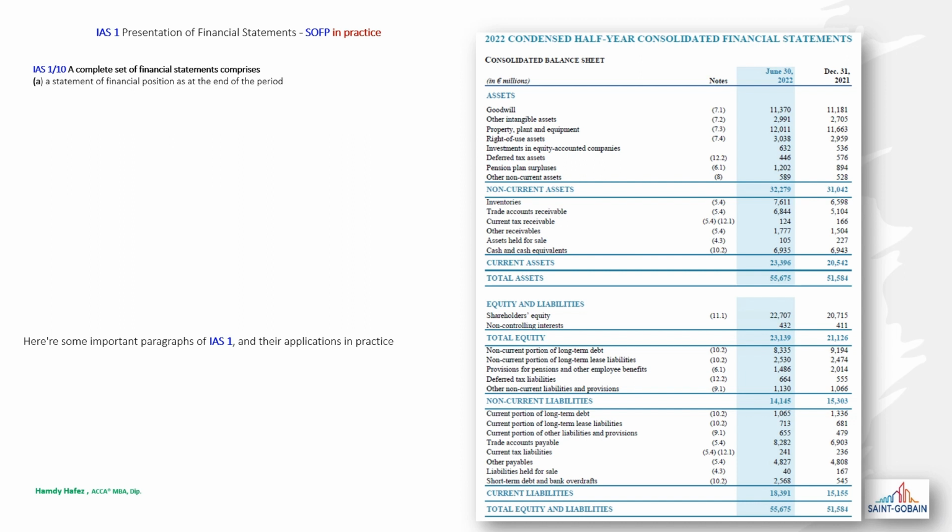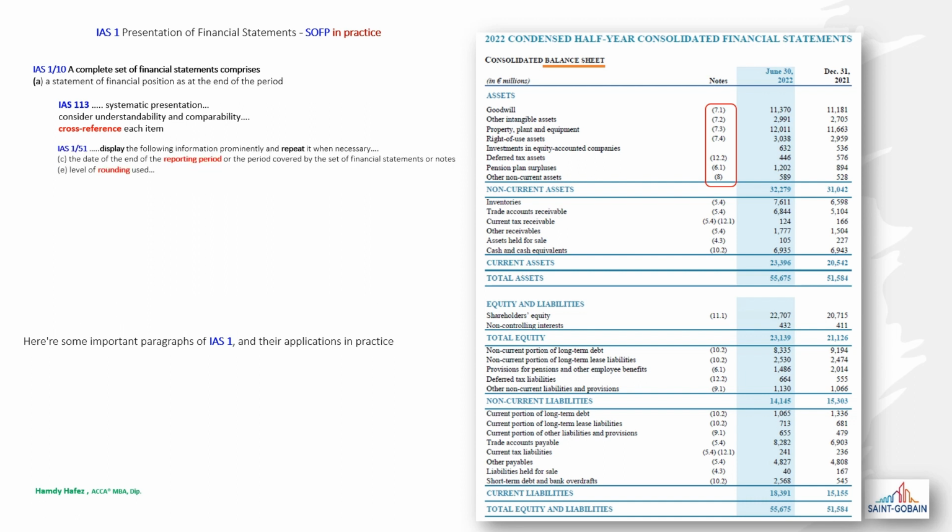Page 4. IAS 1, in paragraph 10, defines a complete set of financial statements that comprises 5 components. The first is a statement of financial position as at the end of the period. IAS 1, paragraph 113: Entities shall cross-reference each item in the statements of financial position and in the statements of profit or loss and other comprehensive income, and in the statements of changes in equity and of cash flows to any related information in the notes.